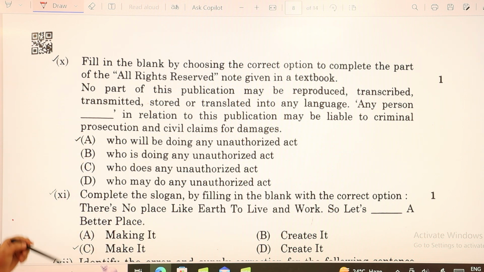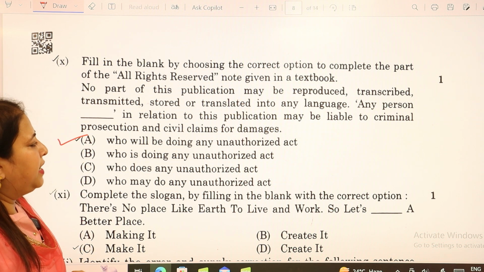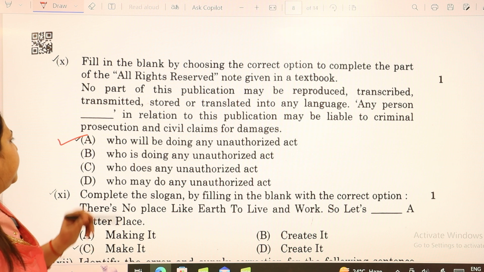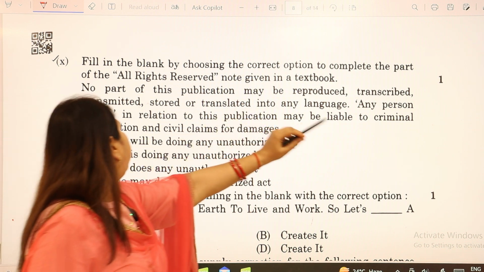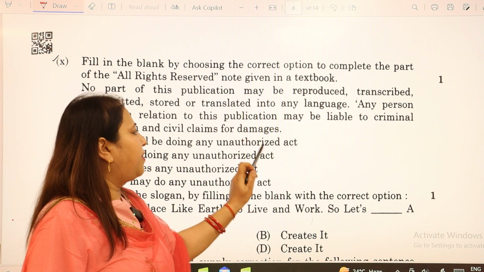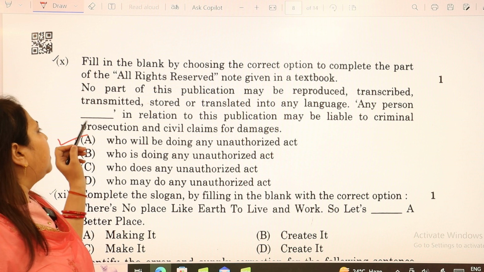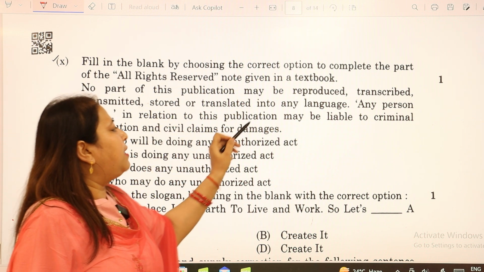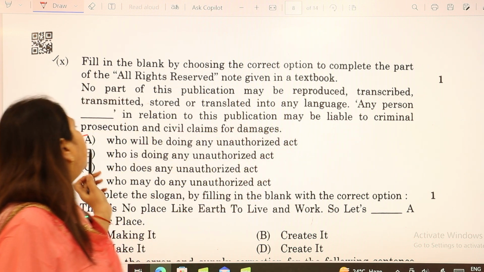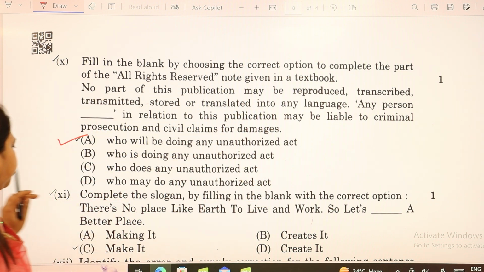So for this, what will come here as the A1, who will be doing any unauthorized act. If you read it again, any person who will be doing any unauthorized act, meaning whoever is going to do an unauthorized act in relation to the publication may be liable to criminal prosecution and civil claims for damages.